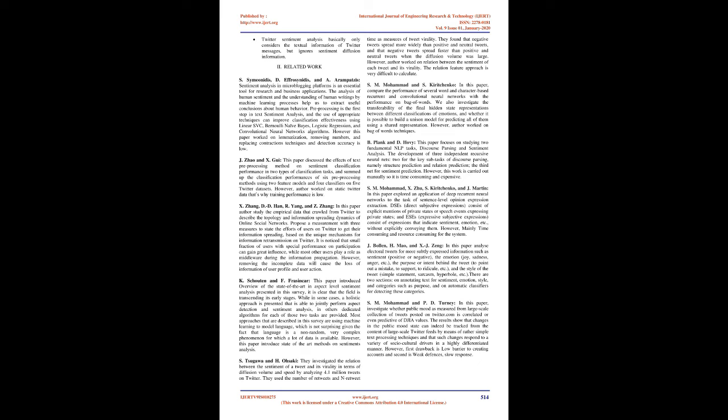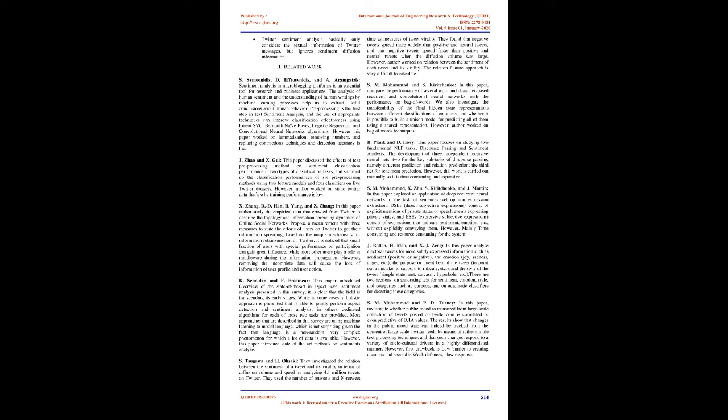S. Tsugawa and H. Ohsaki investigated the relation between the sentiment of a tweet and its virality in terms of diffusion volume and speed by analyzing 4.1 million tweets on Twitter. They used the number of retweets and n-retweet time as measures of tweet virality. They found that negative tweets spread more widely than positive and neutral tweets, and that negative tweets spread faster than positive and neutral tweets when the diffusion volume was large. However, the authors worked on the relation between the sentiment of each tweet and its virality. The relation feature approach is very difficult to calculate.